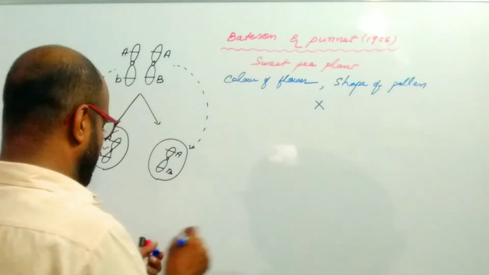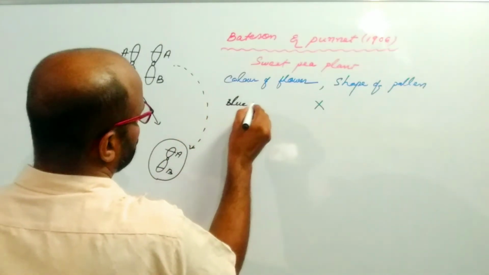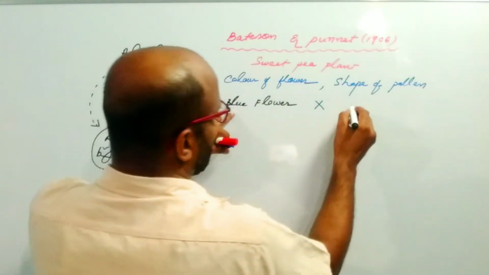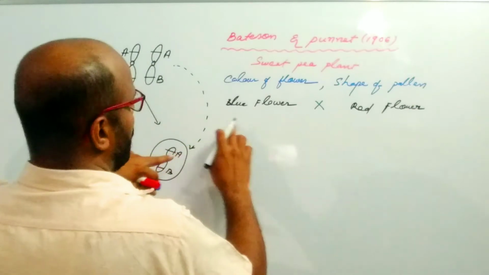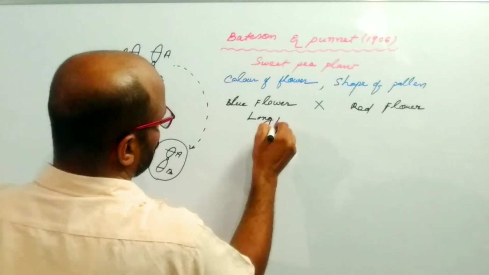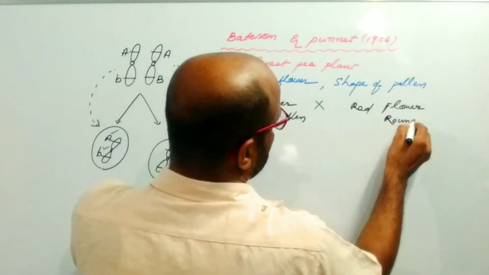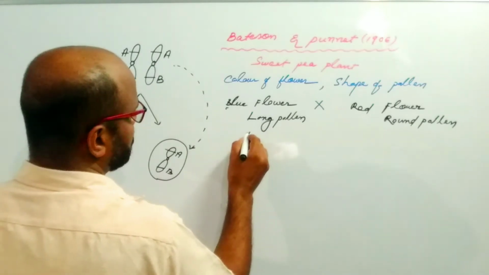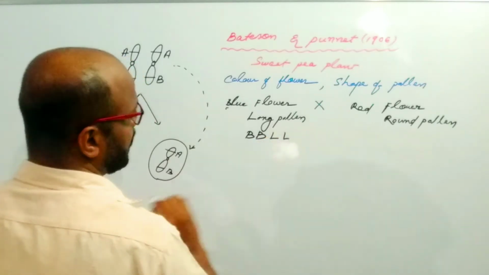They crossed two varieties of plant having blue flower, which is dominant to red flower, and another character, long pollen, which is dominant to round pollen. So blue flower is represented as capital BB and long pollen as capital LL.